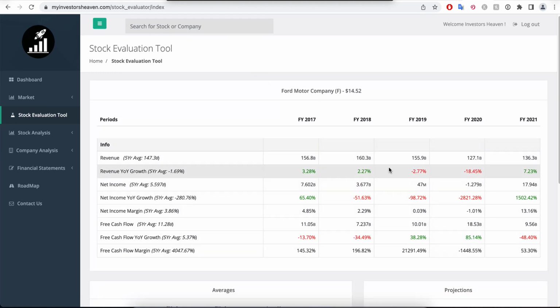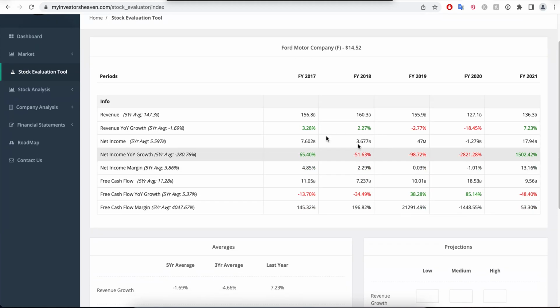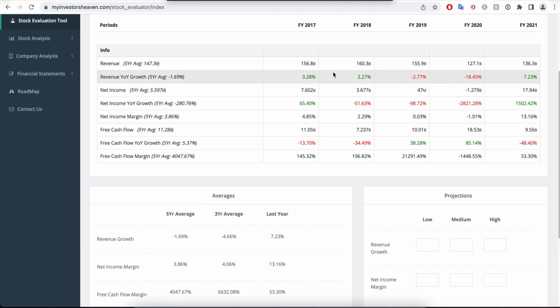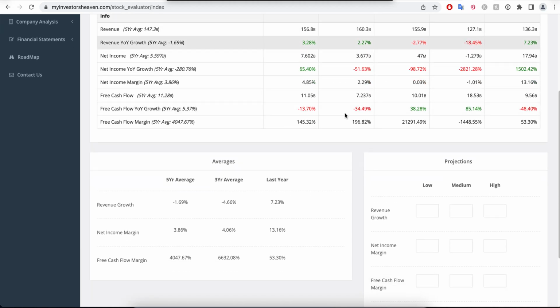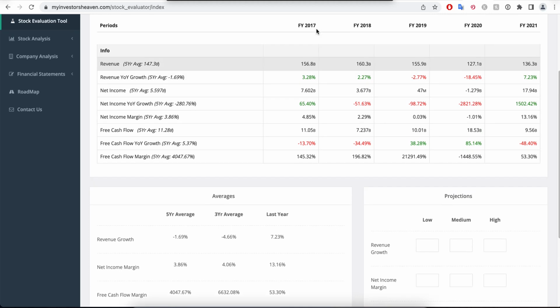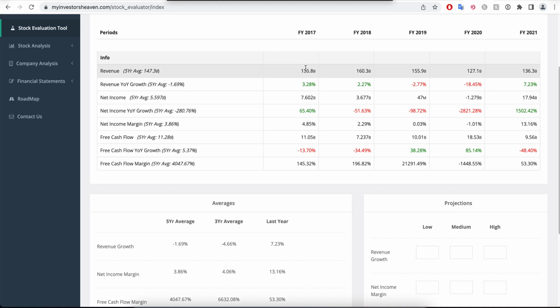Now this is a little bit more weird, more complex here. Why? Now the revenue, you will see again, it's posted here with percentages, and some years are negative, and these really skew the averages here. And this is why the 5-year average is negative, and the 3-year average is negative. Last year is positive. So this here is a company that is not making great revenue growth, as you can see. It's not posting great growth, and has actually lost revenue since 2017.